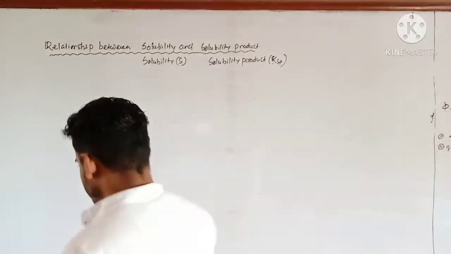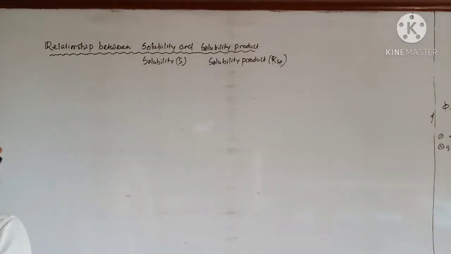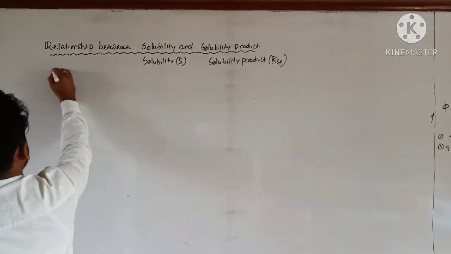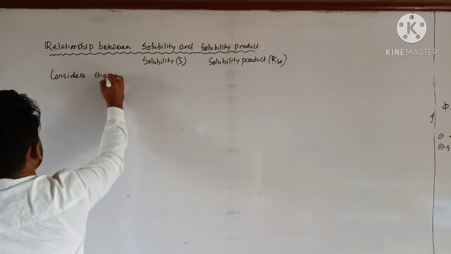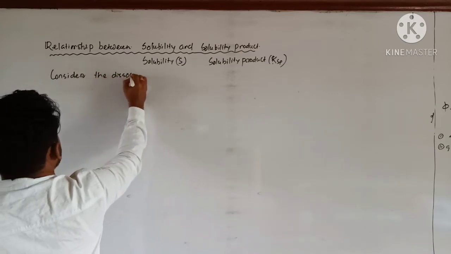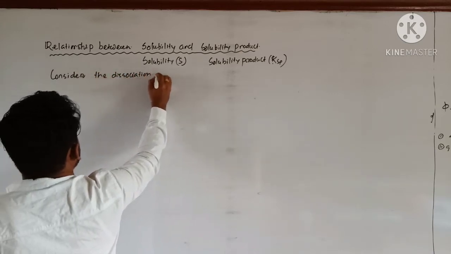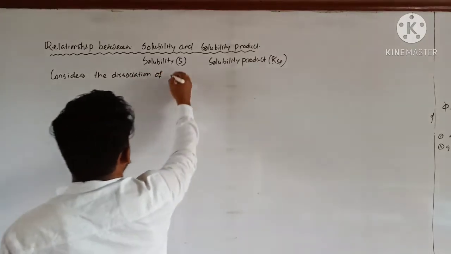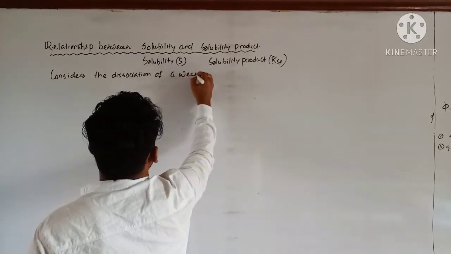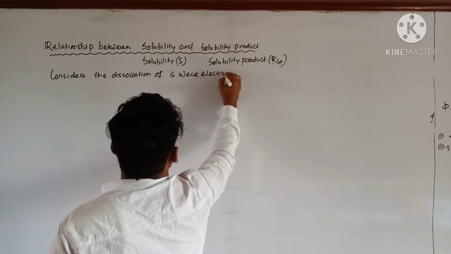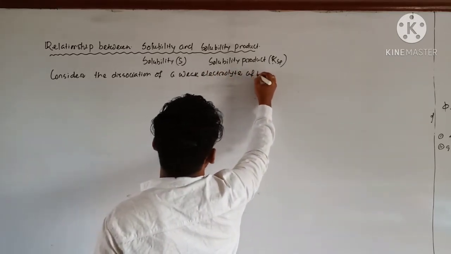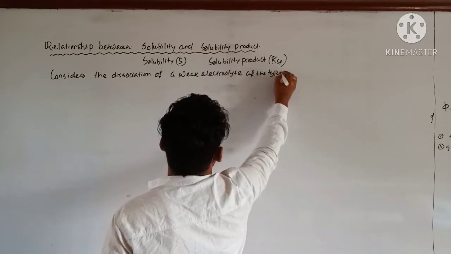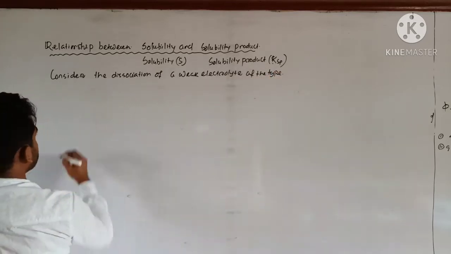Consider the dissociation of a weak electrolyte of the type AxBy, let's say.